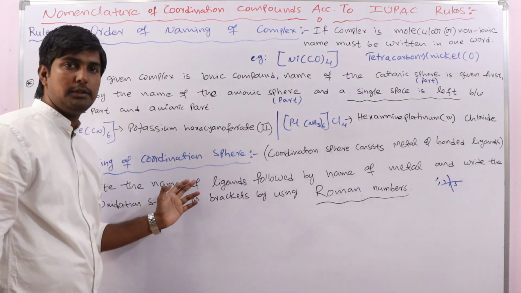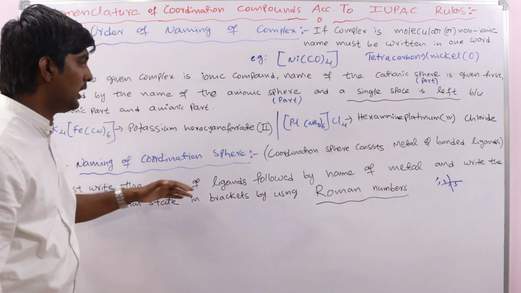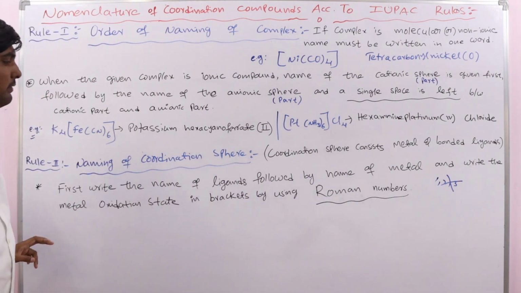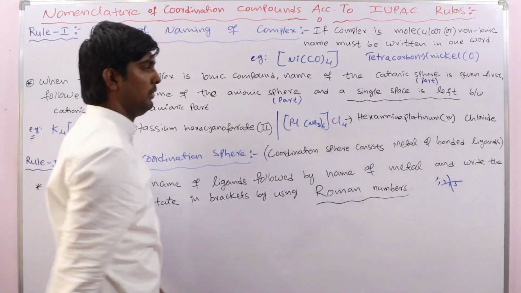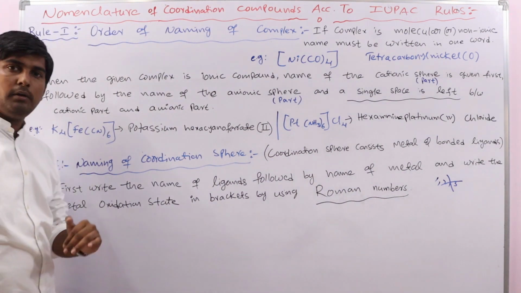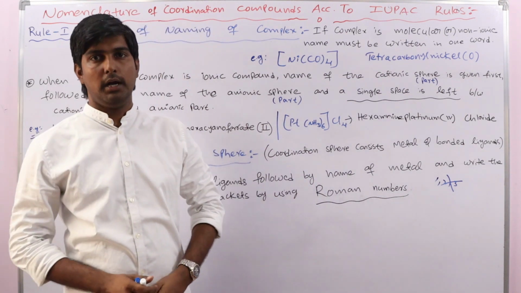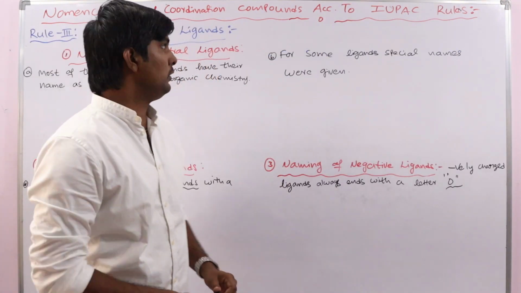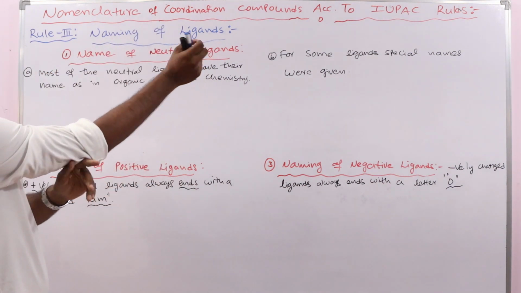Okay. So in the coordination sphere, first we are writing the name of the ligand, and then we are writing the name of the metal, and in the brackets we are writing oxidation state like this in the Roman numbers. Okay, clear? So now next let us discuss how to give the names for the ligands. Okay, now let us see rule 3, naming of ligands. Okay, how to write the names of the ligands.